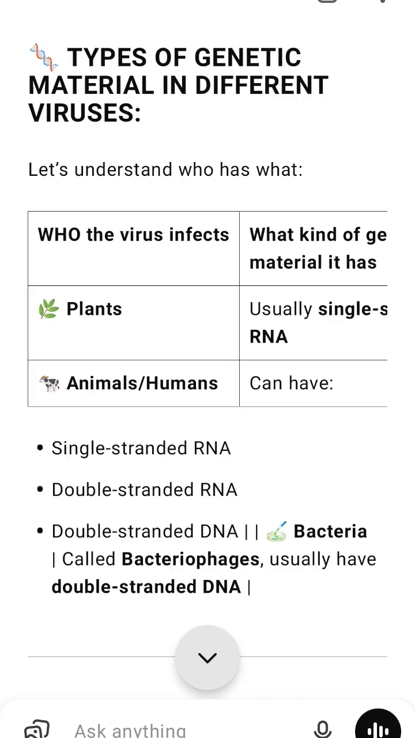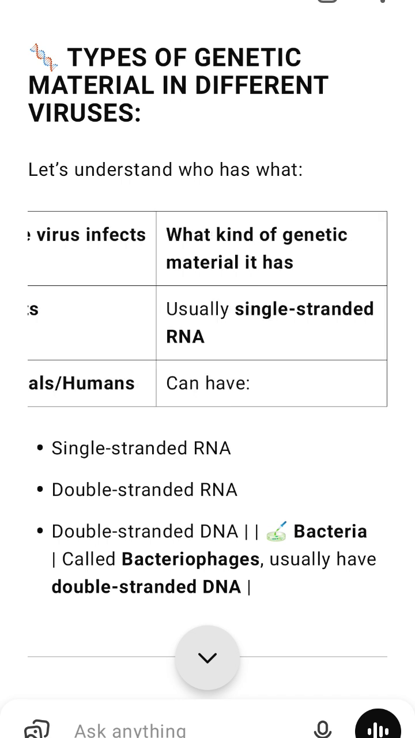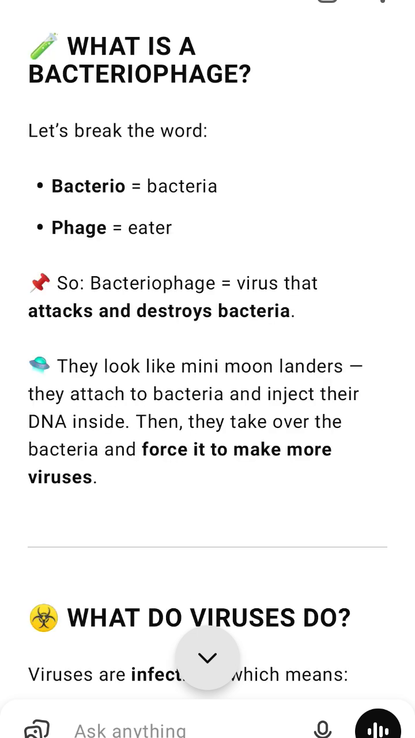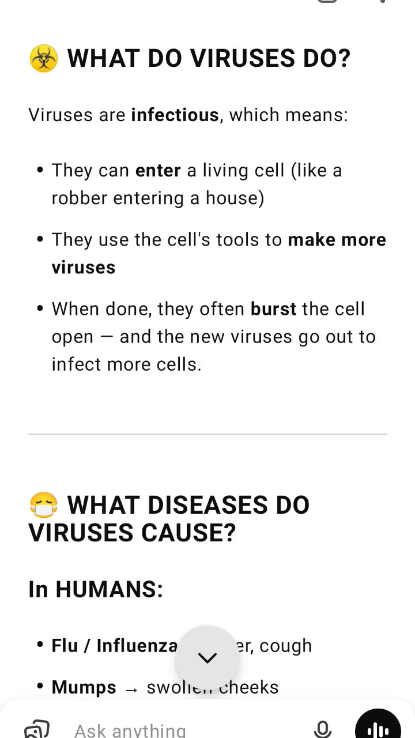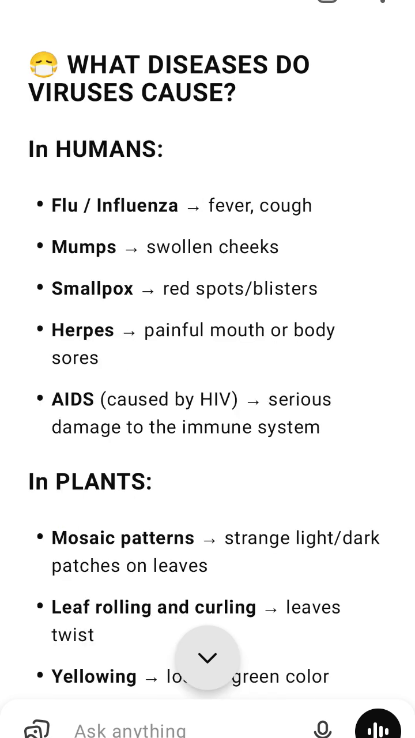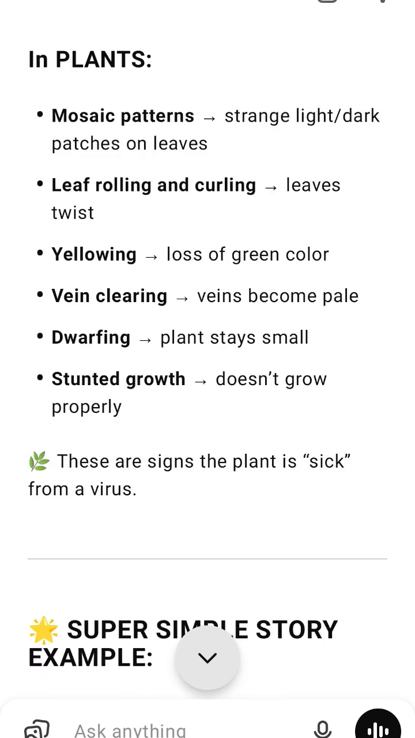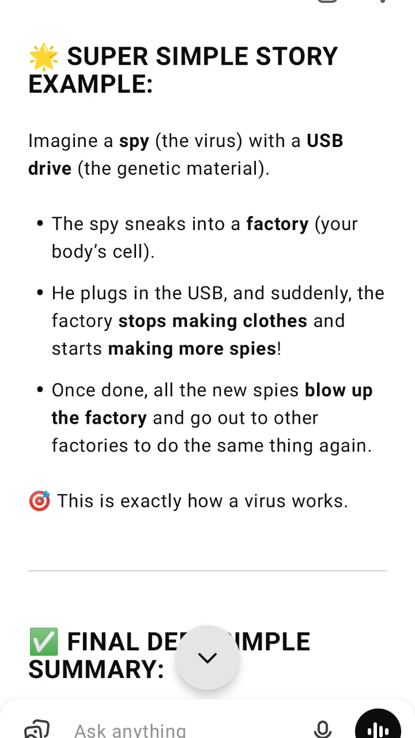Part 4. How viruses behave. Outside a host cell, viruses are inert, inactive. Once inside a host cell, viruses become active. They take over the host cell's machinery, hijacking a factory. The virus forces the cell. Then the host cell dies or bursts, and new viruses go out to infect other cells. Imagine a USB drive virus plugged into a computer cell. It installs a virus program. The computer stops working normally. It starts copying and spreading more virus programs.